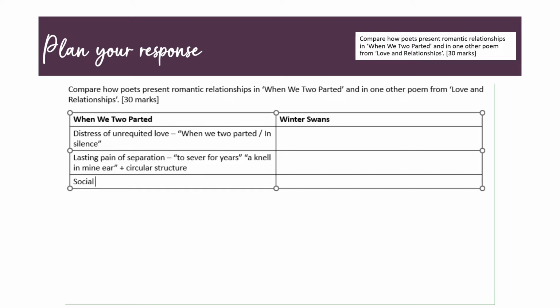And the final thing I'd like to talk about with this poem is a little bit different, and it's about the social expectations about romantic love. So he talks about how he's lonely, he's isolated, he can't speak to anyone about his love, and the reason for that is that it's been an affair. She should not have been having sex outside of marriage with someone else, and so he can't reveal that to anyone in society. So we have these social expectations.